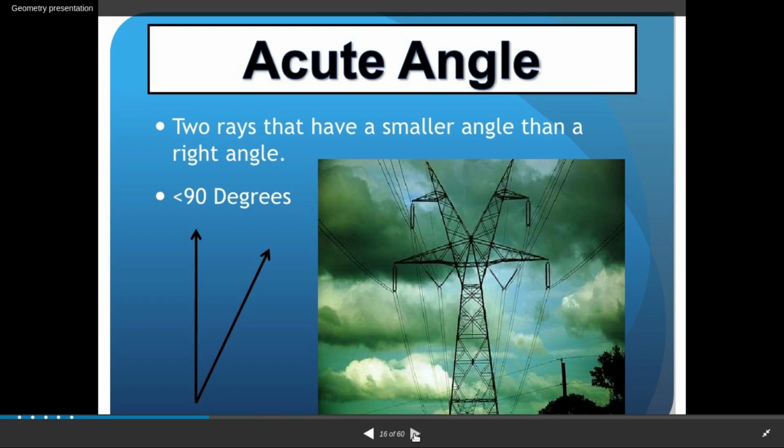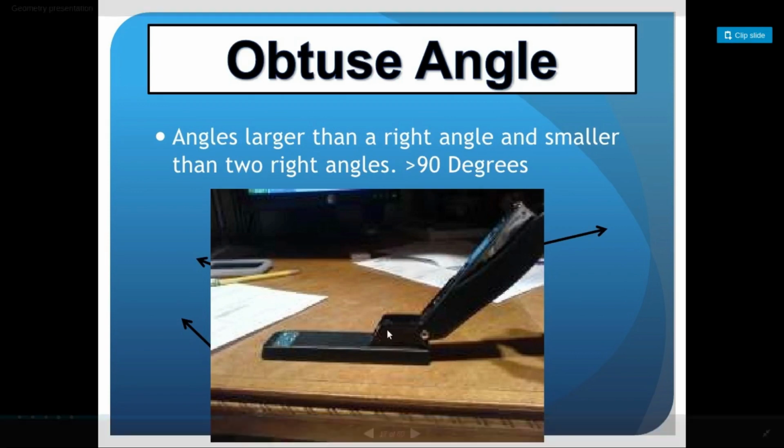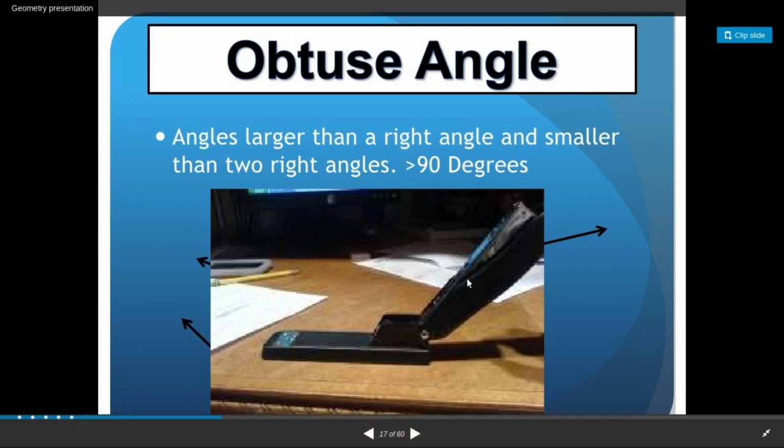Okay, next, acute angle. An acute angle is an angle which is less than 90 degree. Where all do we come across acute angles? These towers. These two edges of the towers make an acute angle, right? Next is obtuse angle, which is greater than 90 degree.